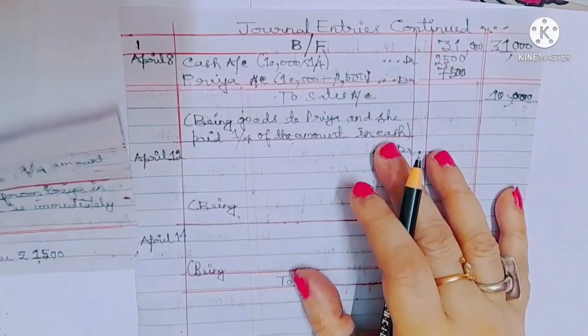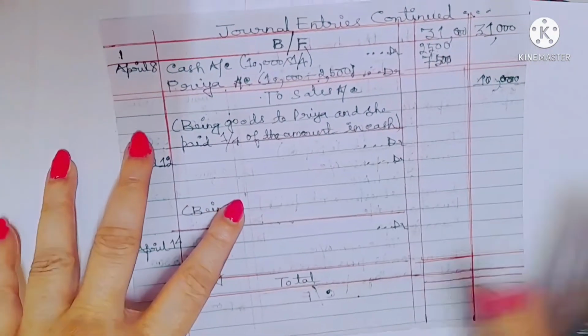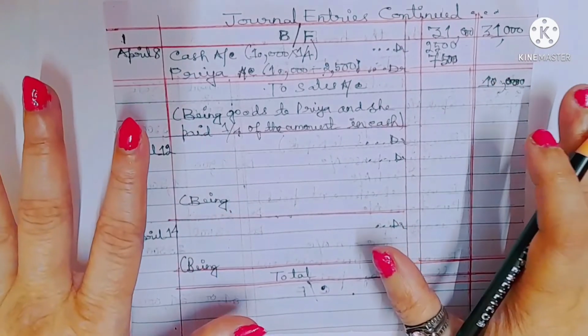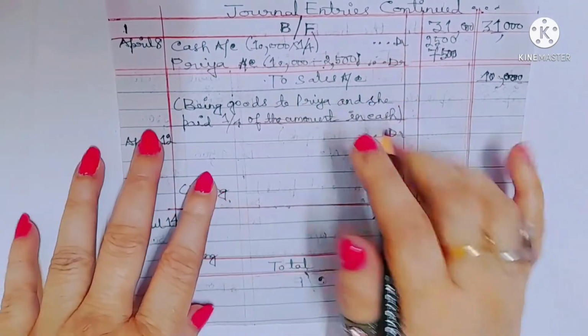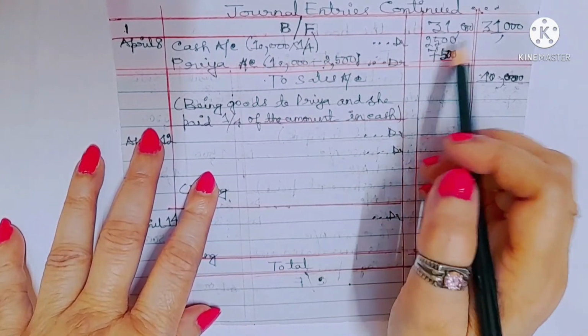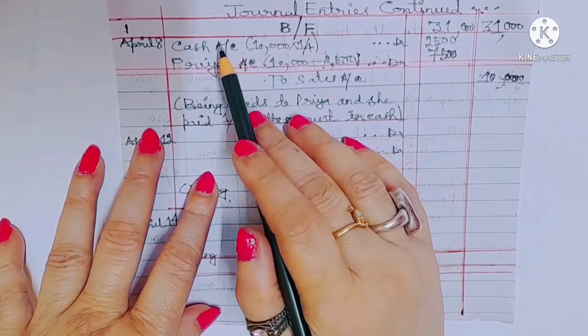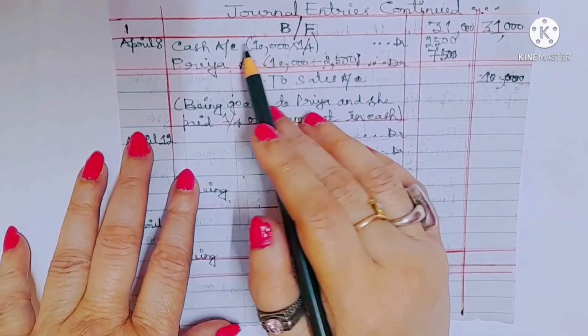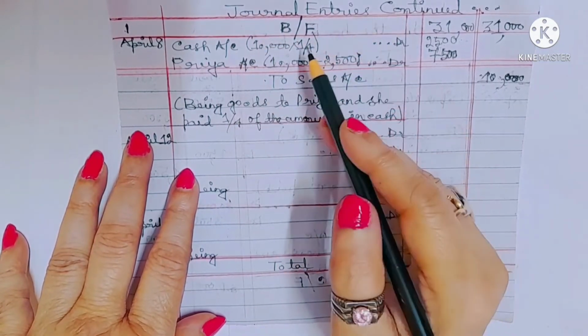Let me explain. প্রিয়াকে গুডসটা সেল করা হয়েছিল 10,000 গুডস সেল করা হয়েছে। প্রিয়া হ্যাজ অনলি পেড 1/4 অফ দ্য অ্যামাউন্ট। তাহলে 10,000 and 1/4 হচ্ছে 2,500. She has paid it in cash. Why cash account debit? Cash account falls under real account. What comes in is debit.